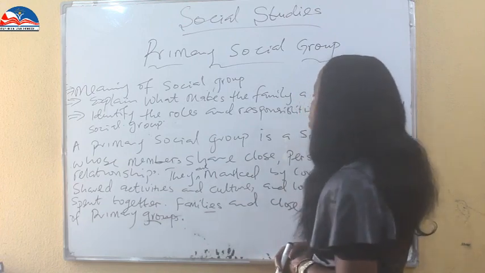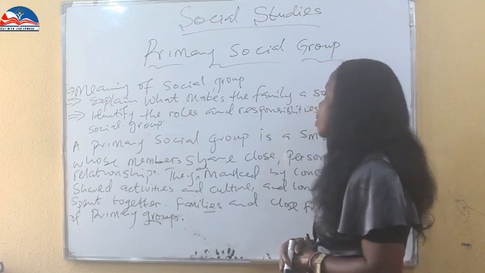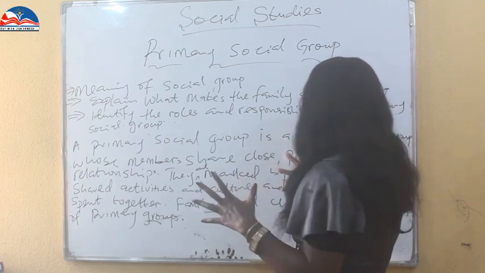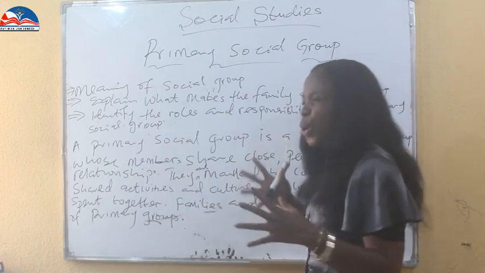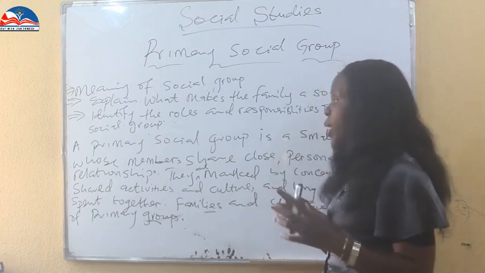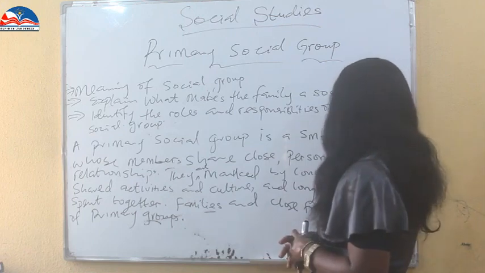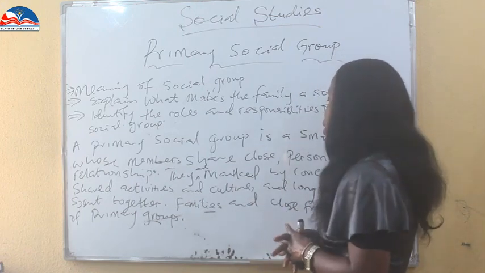But then, a primary social group is a small group whose members share close personal ties, close enduring relationships. They are marked by concern for one another. They share activities and cultures together, and they have a long period of time to spend together.